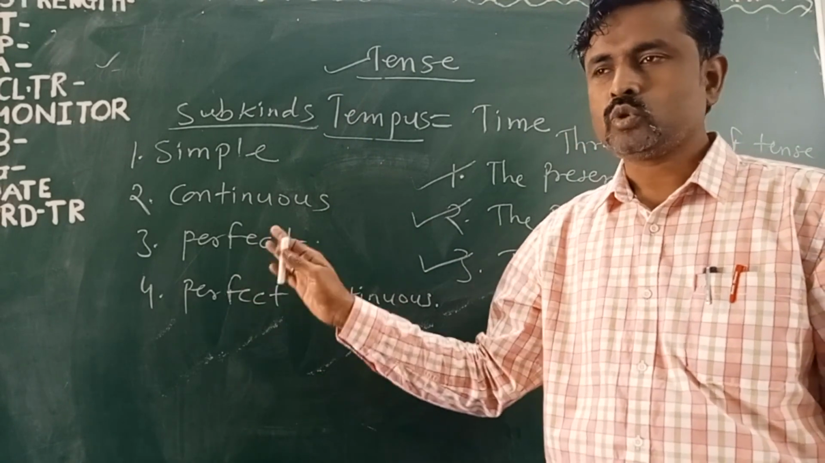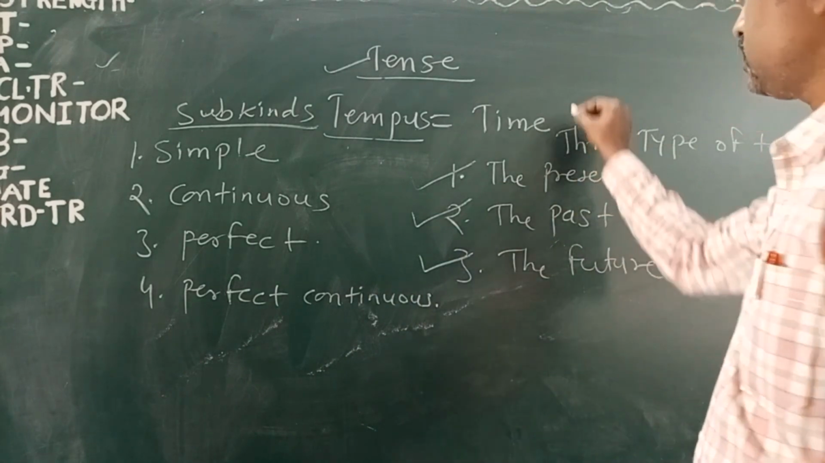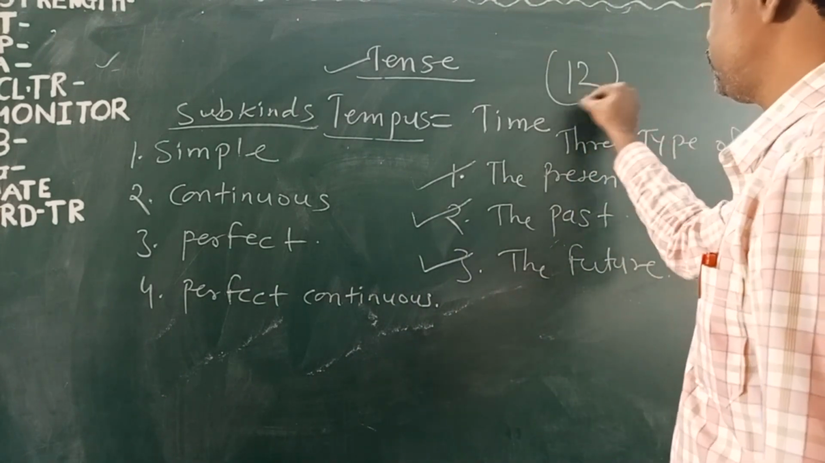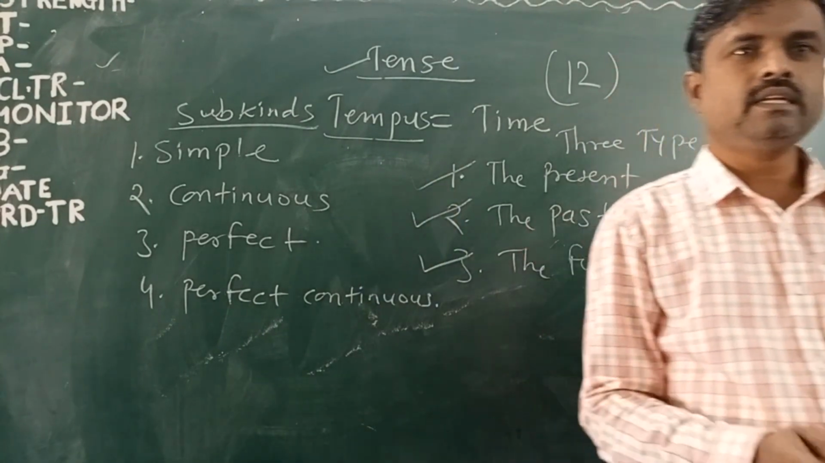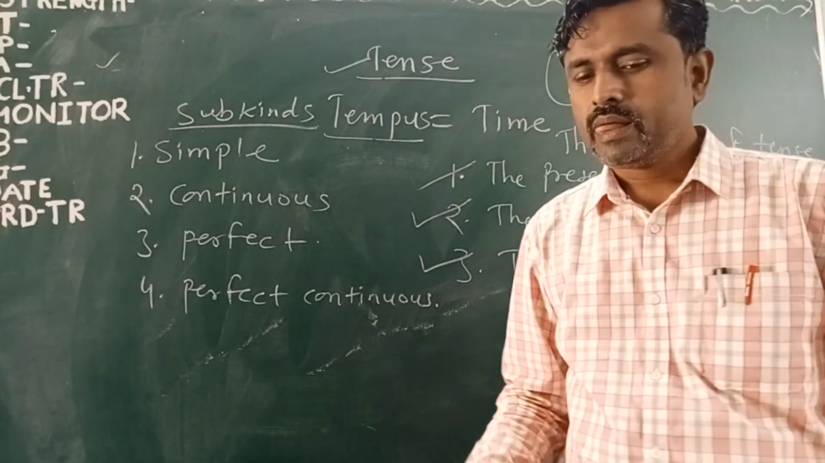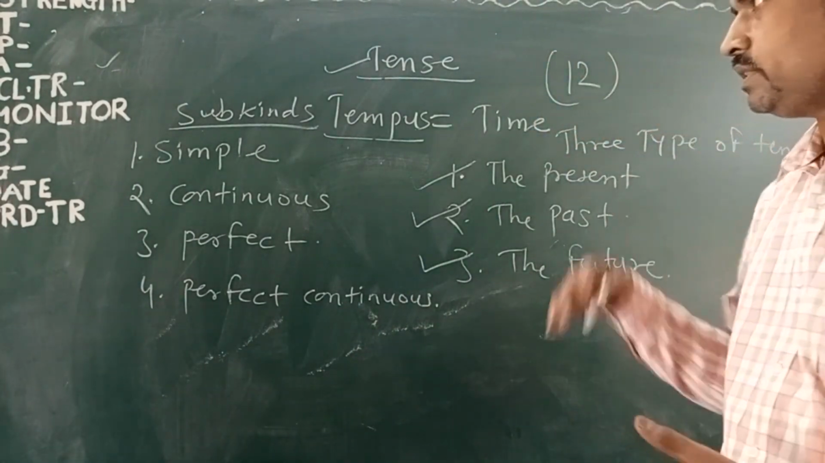Got it? So total 4 into 3, how many types of tenses in English? 12 types of tenses in English. So these 12 types we are going to learn in one table and with the formulas also, and how to make sentences with the help of these formulas.